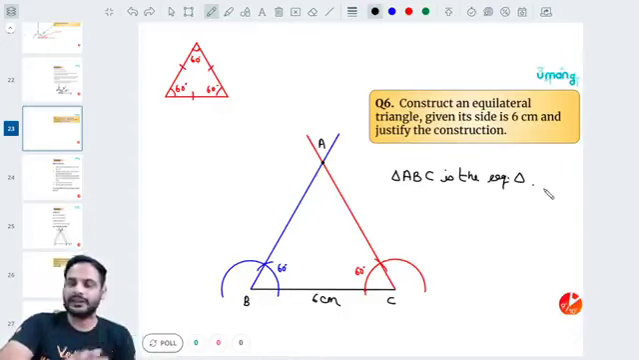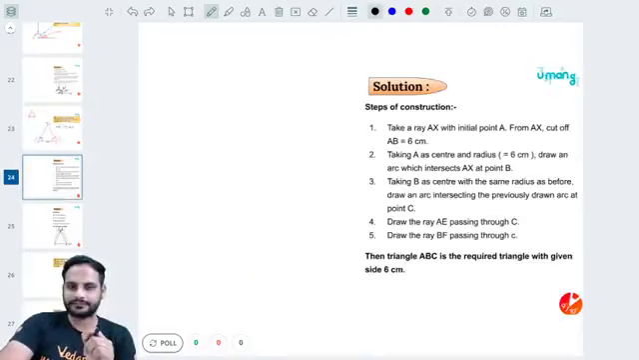This is how you can easily draw an equilateral triangle, because we know all the three angles are equal to 60 degrees, right? The intersection point of both the lines gave me the vertex A. Okay, this is how you will draw this equilateral triangle.